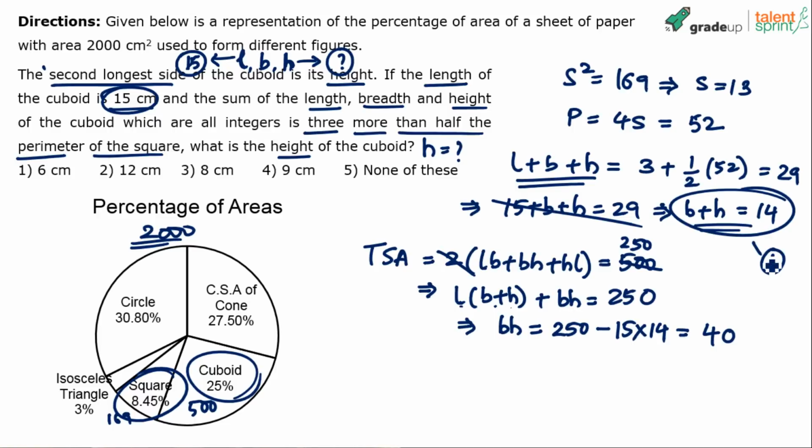That's it. This is equation number 1. This is equation number 2. B plus H is 14. B into H is 40. Now I think you can verify using the options.